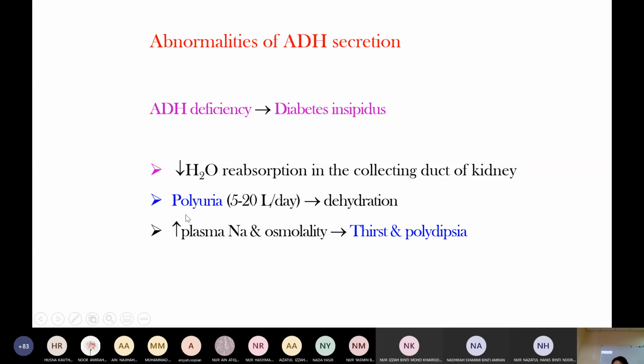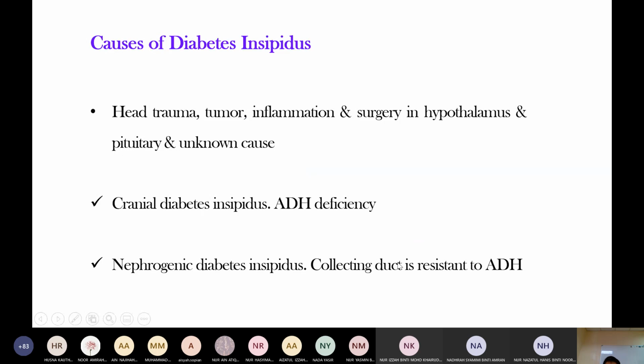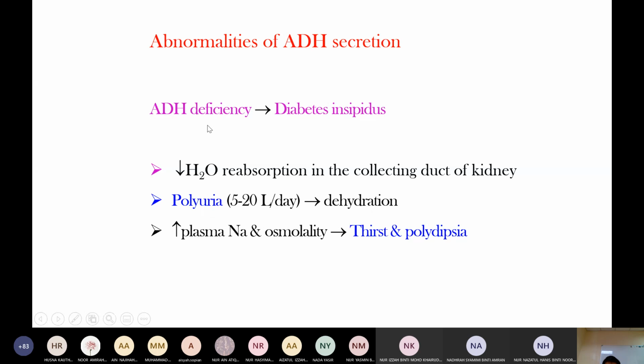Why are diabetes mellitus and insipidus named the same? Because both show polyuria and polydipsia. Antidiuretic hormone deficiency leads to diabetes insipidus, because antidiuretic hormone is responsible for water reabsorption at the collecting duct. With antidiuretic hormone deficiency, there is no water reabsorption, so it leads to polyuria. In the blood there is increased plasma sodium level, which increases osmotic pressure and activates the thirst center. The thirst center leads to polydipsia.